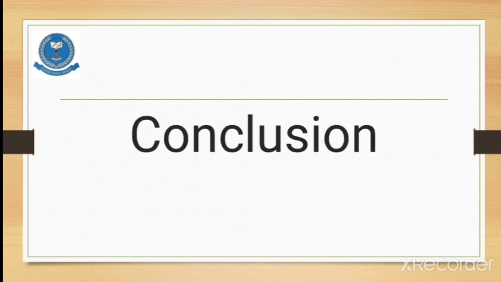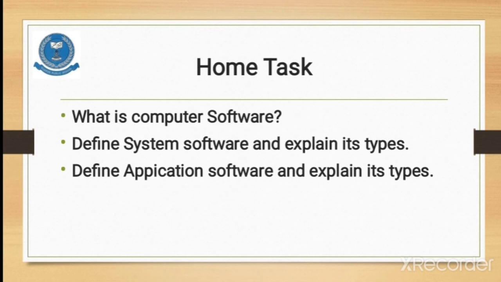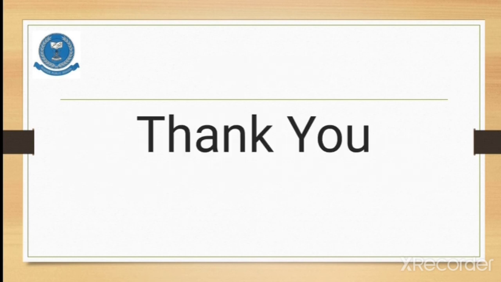Now we have discussed the whole topic of software today: software and its types, application software, system software and all these. Now what is your home task? Your home task is: what is computer software. You have to discuss the system software and explain all types, and then discuss the application software and explain all types. So this is for today.